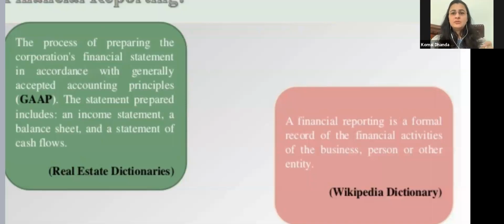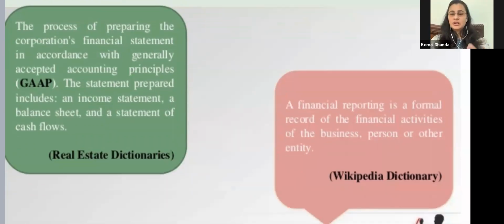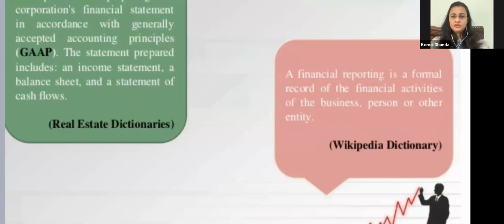The statements prepared include an income statement, balance sheet, and a statement of cash flows. So another definition given is: financial reporting is a formal record of the financial activities of the business persons or other entity. So whatever activities the organization is carrying out in business, it is a formal recording of all those activities.